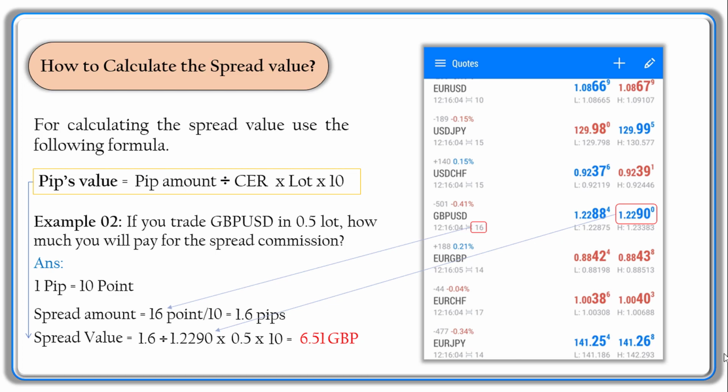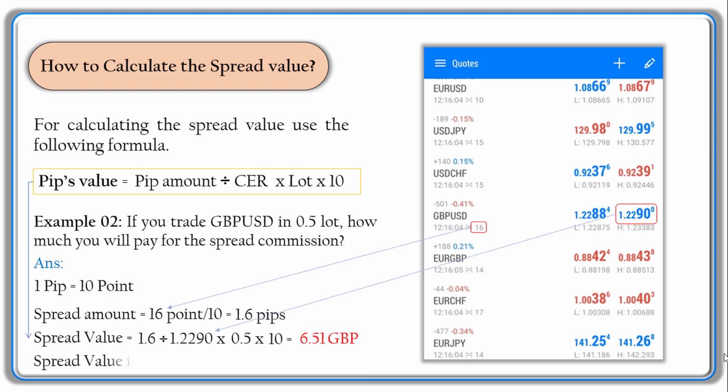In the previous example, in the USD CHF, we used the spread value unit as US dollars because the USD was the base currency in the USD CHF. So here in this example, GBP is the base currency in the GBP USD. If you don't know about the base or quote currency, no worries. I already have this lesson in chapter 1 and I have mentioned its link in the description below. Currency code and currency pair in the Forex, watch that lesson. That's also a very important lesson, especially if you are a beginner. You will learn what currency pairs mean, what the currency code is, and what the base and quote currency are.